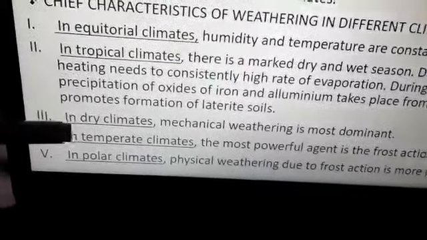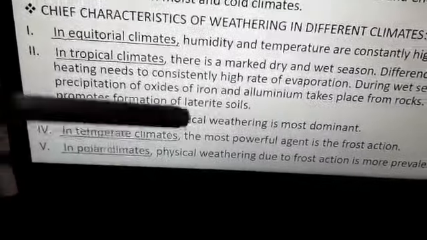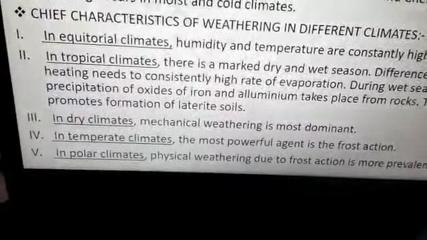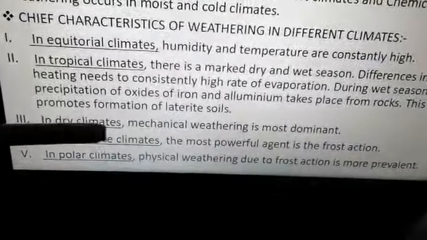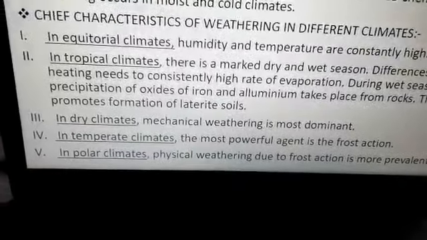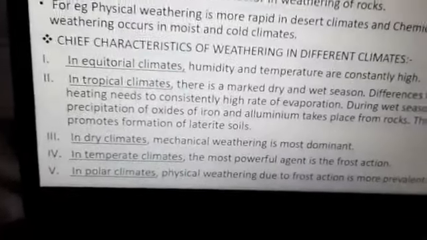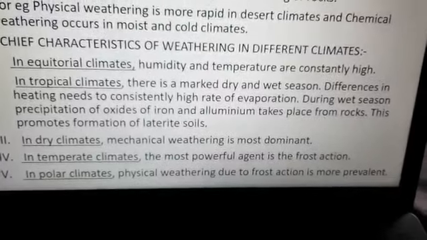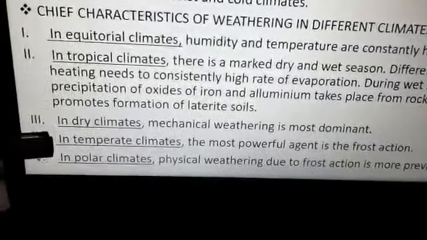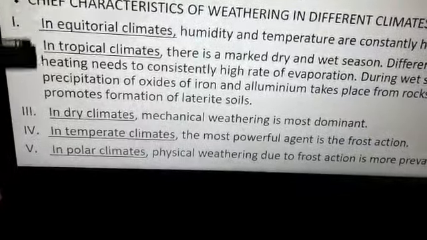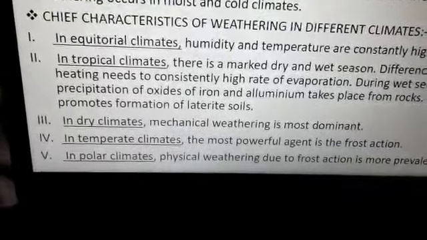Now coming to the dry climates, mechanical weathering is most dominant here. If we talk about temperate climate, the most powerful agent is frost action. And in polar climates, physical weathering due to frost action is most prevalent. So this is how in different climates, different types of weathering occur.